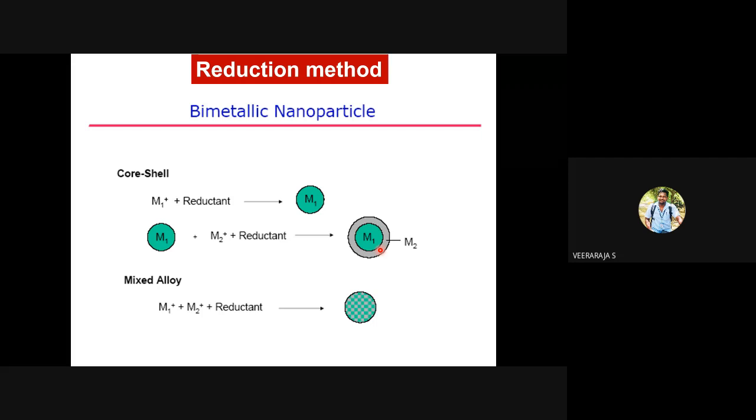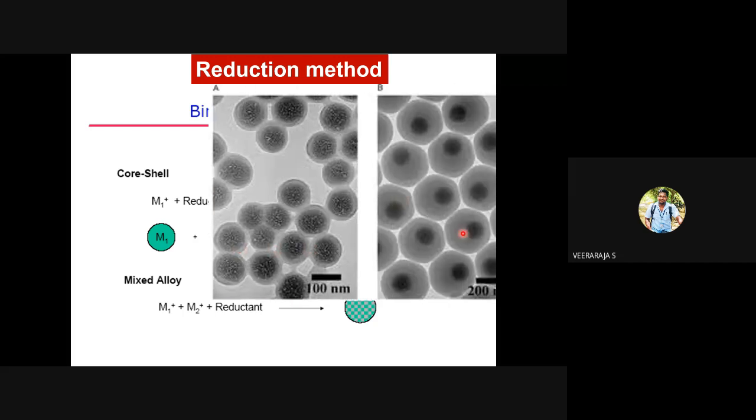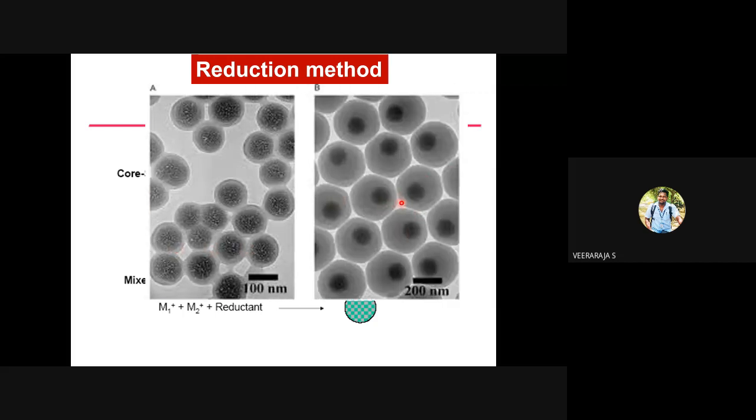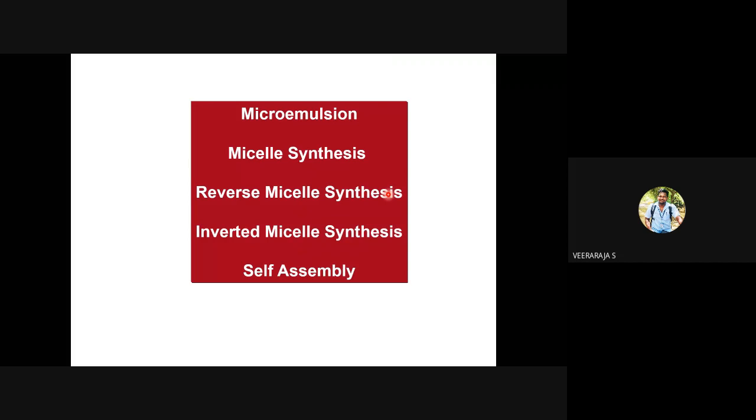If they are separated, if they have some time lag, you will end up with core-shell nanoparticles. Believe it or not, the properties will be different. Both may be made of the same material, but how you have processed it, whether as a homogeneous alloy or as core-shell nanoparticles, will give different performance, maybe when you employ them for fuel cell applications.